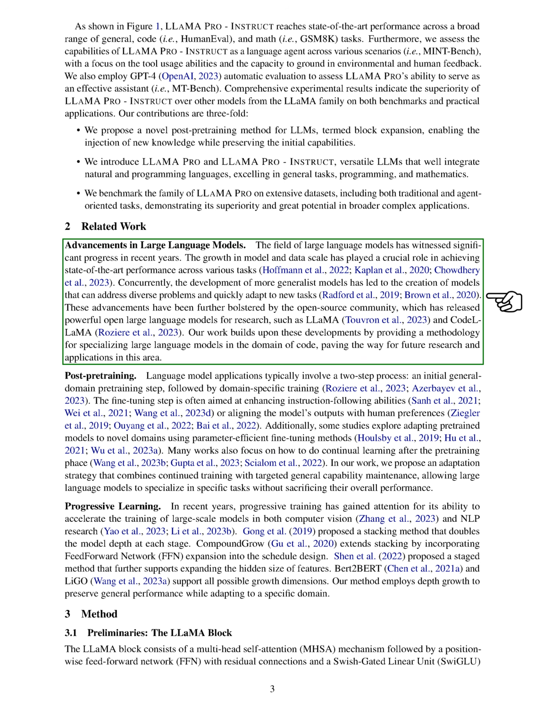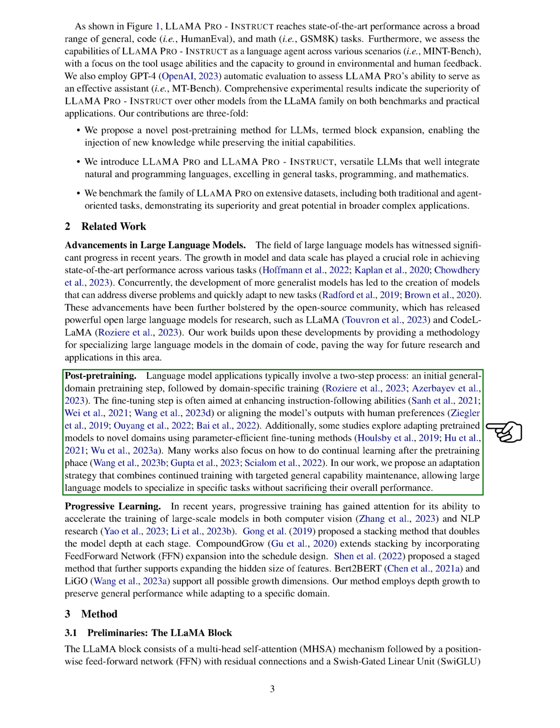Post-pretraining. Language model applications typically involve a two-step process, an initial general domain pretraining step, followed by domain-specific training. The fine-tuning step is often aimed at enhancing instruction following abilities or aligning the model's outputs with human preferences. Additionally, some studies explore adapting pre-trained models to new domains using parameter-efficient fine-tuning methods. Many works also focus on how to do continual learning after the pre-training phase. In our work, we propose an adaptation strategy that combines continued training with targeted general capability maintenance, allowing large language models to specialize in specific tasks without sacrificing their overall performance.